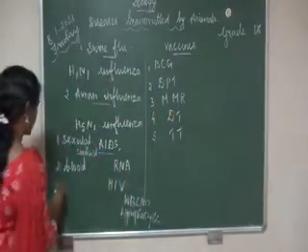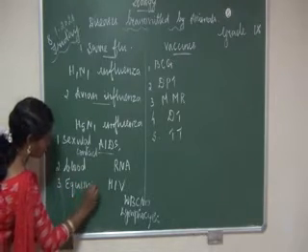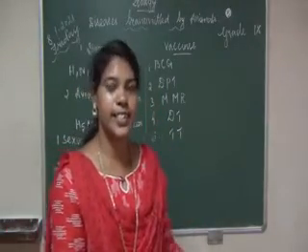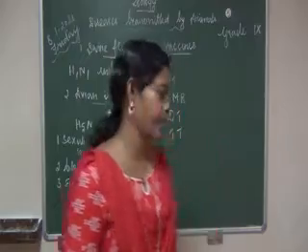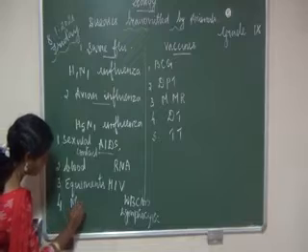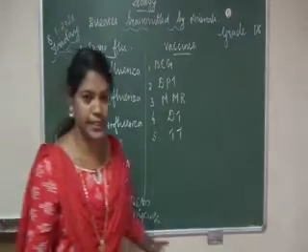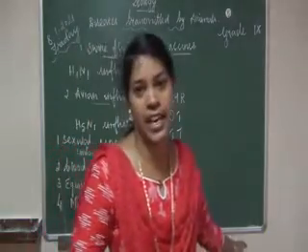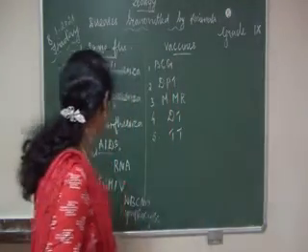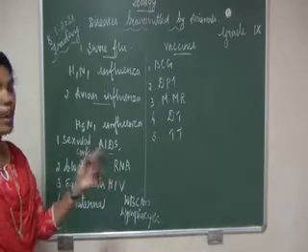Third one is equipment. Through syringes as well as needles, that disease enters a healthy person's body. The last thing, maternal and fetal transmission. What do you mean by maternal, children? That is mother. Fetal means child. So it will transmit from mother to fetus. So these are the 4 ways that AIDS transmits from an infected person to a healthy person.